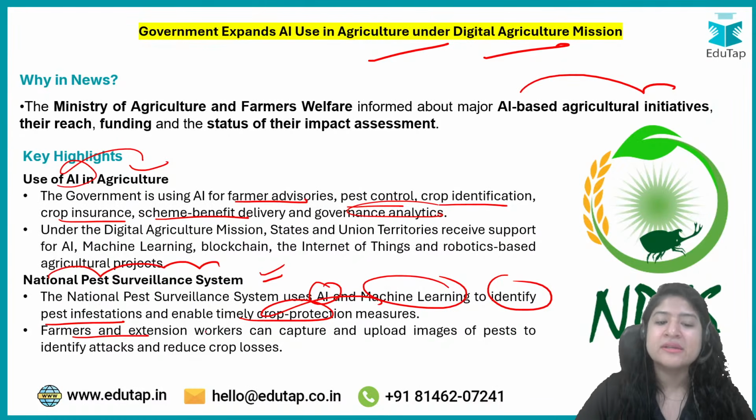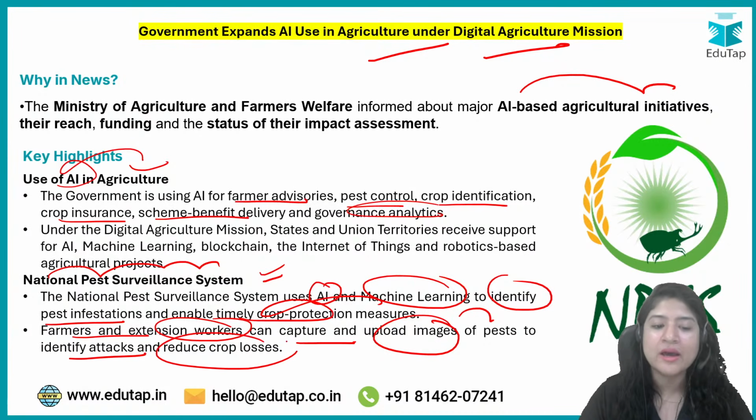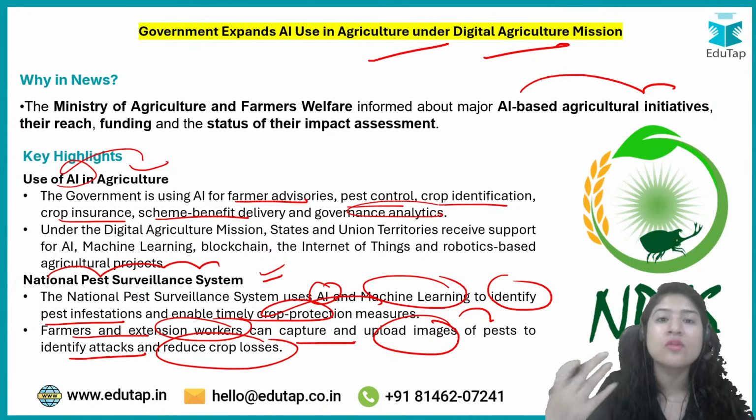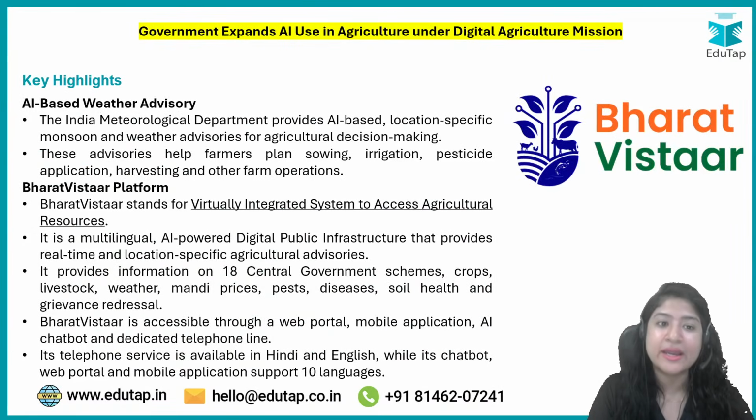Farmers and extension workers can capture and upload images of pests to identify the attack and reduce crop losses. What type of insect it is, what type of harm it can cause, all that can be identified from this particular surveillance system.